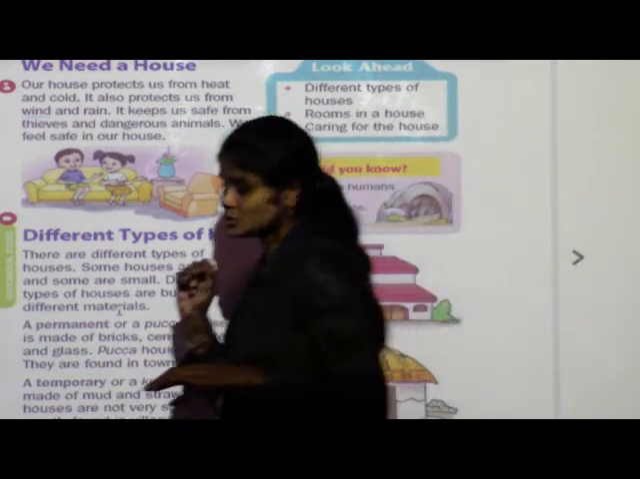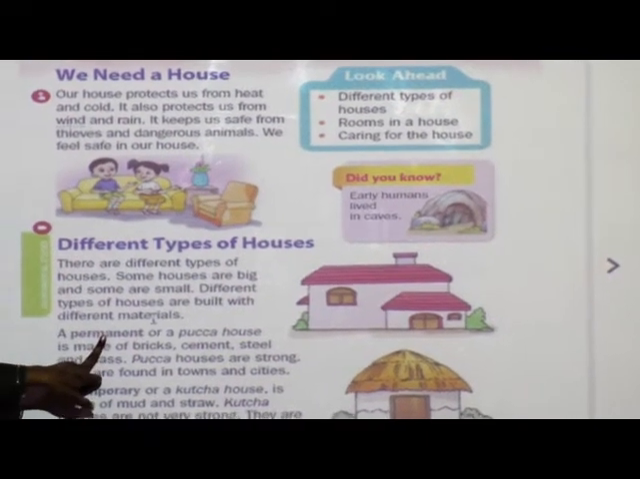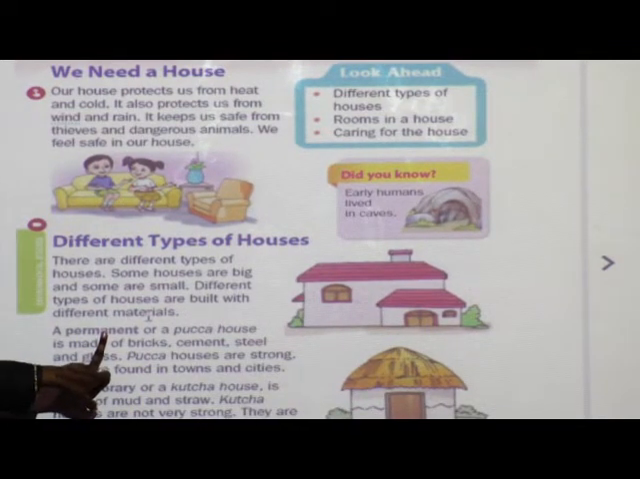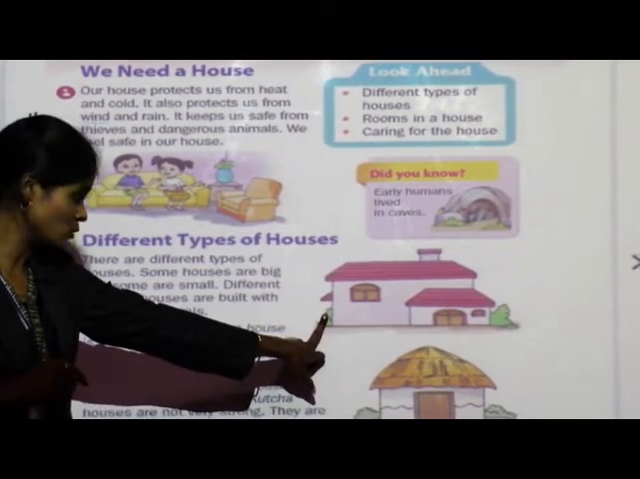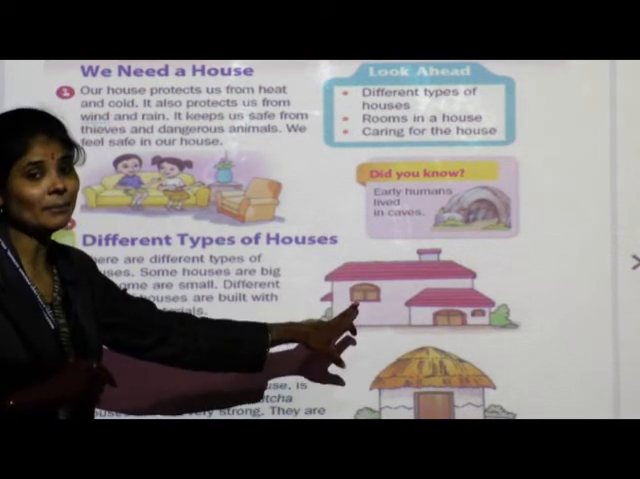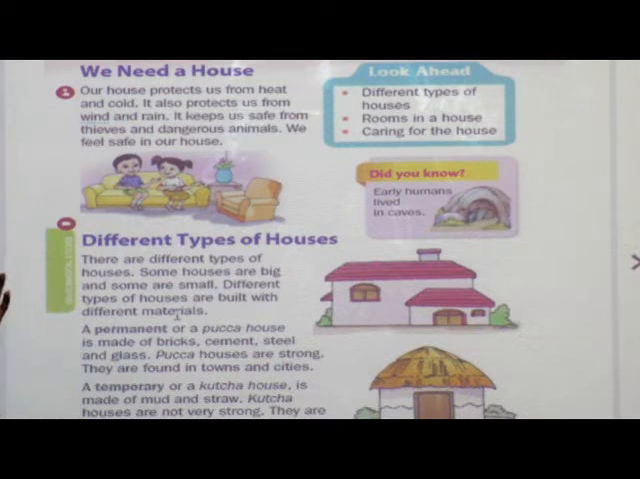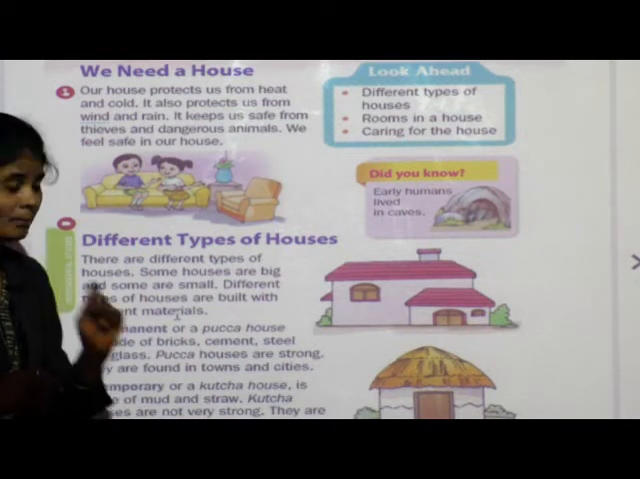Do you understand these two types of houses? First one is a permanent house, permanent or a pakka house. It is strong and we find these houses in cities and towns, and these houses are made of bricks, cement, sand, steel and glasses. These are the materials we use to build a permanent house.